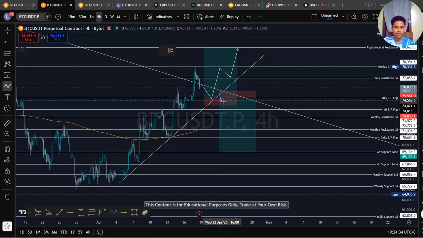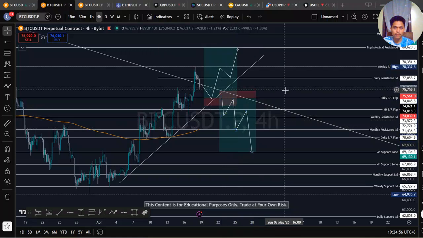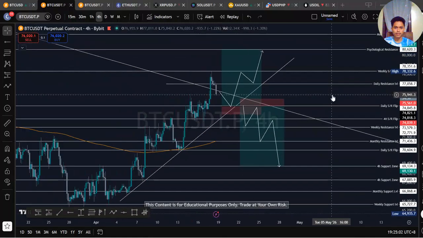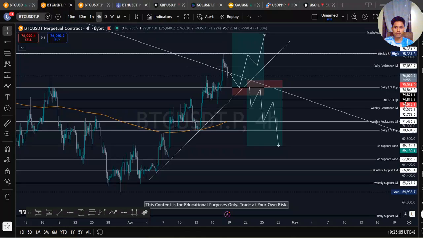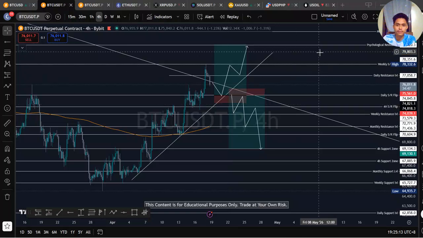So if we break down with a retest, move around here, and we go down here to the 70k, maybe liquidity sweeps here. So maybe this will happen. Okay. All right. So this is our play next week.